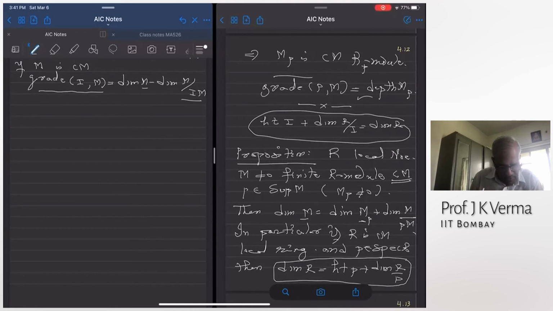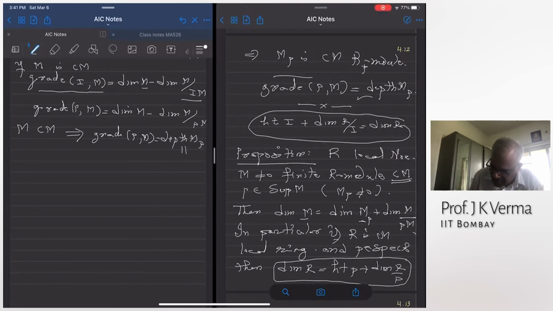Because of this, this is true for prime ideals. So this will say this is also true for this prime ideal: dimension of M minus dimension of M mod PM. Now M is Cohen-Macaulay. So I just proved that if I have a Cohen-Macaulay module, then grade PM is depth of M_P. But depth of M_P, because localization of a Cohen-Macaulay module is Cohen-Macaulay, is equal to dimension of M_P.